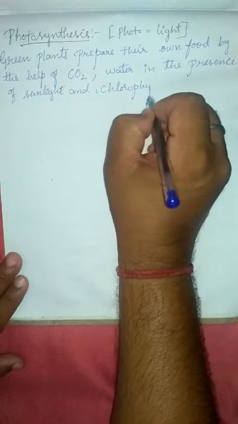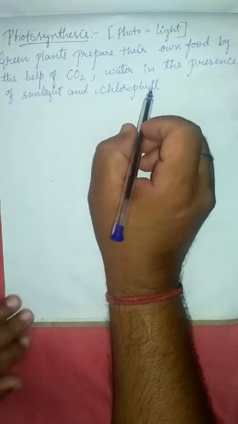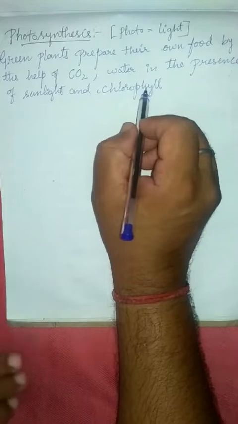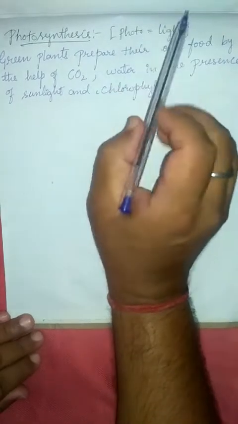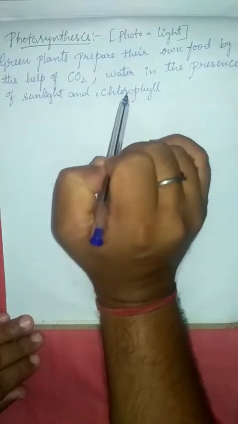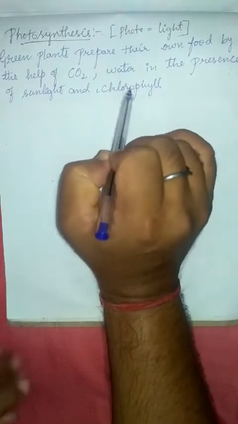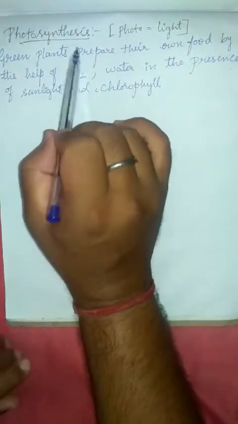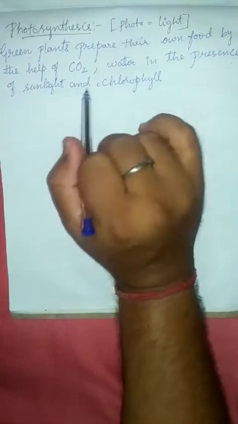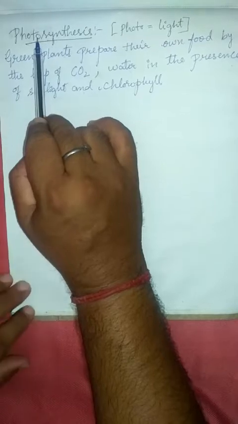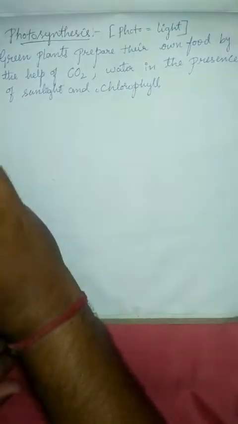Where is chlorophyll present? Chlorophyll is present only in the green leaves, the green pigment which is in the chloroplast. That green pigment is called chlorophyll. So the leaves appear green in color because of this. This helps to prepare their own food, called photosynthesis. The green plants prepare their own food by the help of carbon dioxide and water in the presence of sunlight and chlorophyll. You write down that this process is known as photosynthesis.